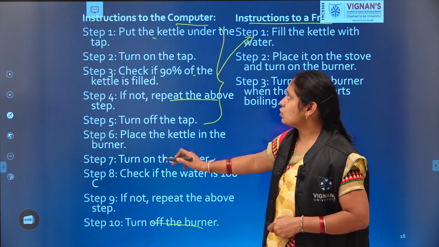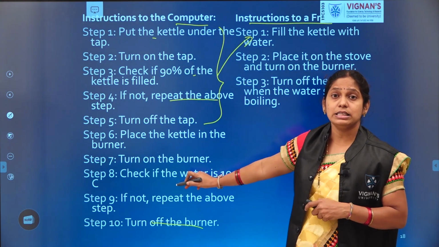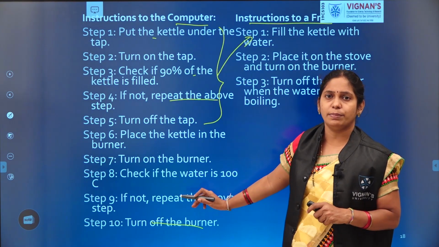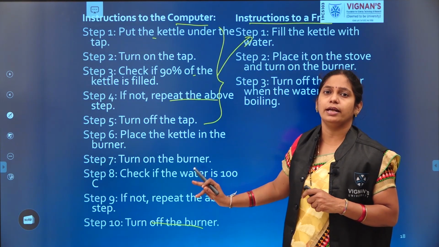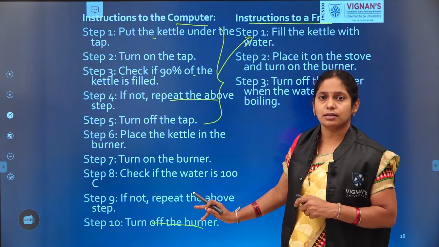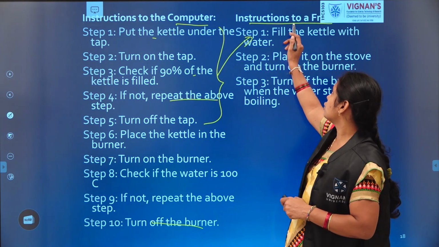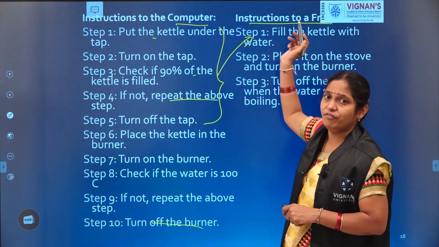When we see the instructions of the computer, the detailed instructions should be given to a computer. Everything should be given as an instruction, then only it can do the task perfectly. Right? Is it clear? The difference between the instructions to a computer as well as instruction to a friend.